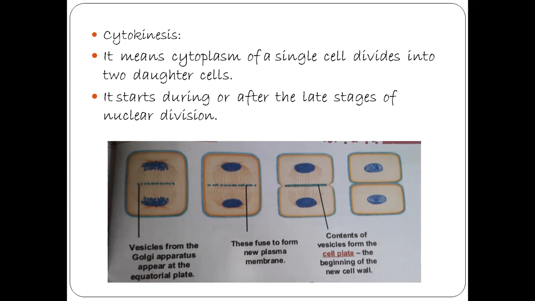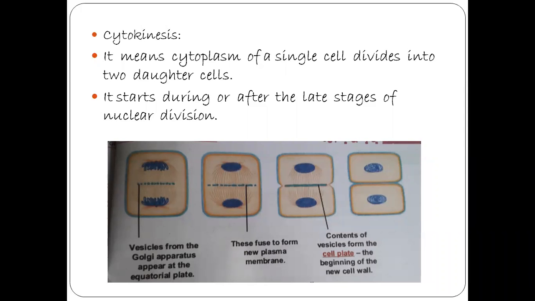So the membranes of the Golgi vesicles fuse and form a plate-like structure that is called the cell plate. First, the barrel-shaped phragmoplast formation takes place. Later, the membranes of the Golgi vesicles all fuse and form a plate-like structure, which we call the cell plate.